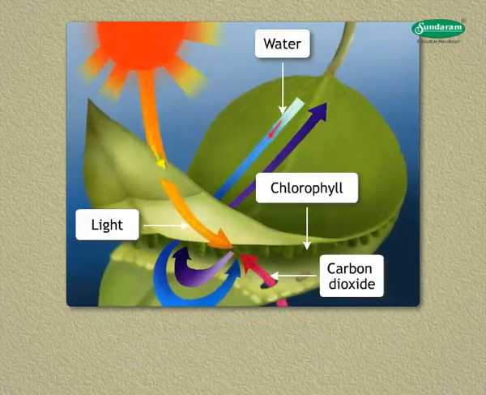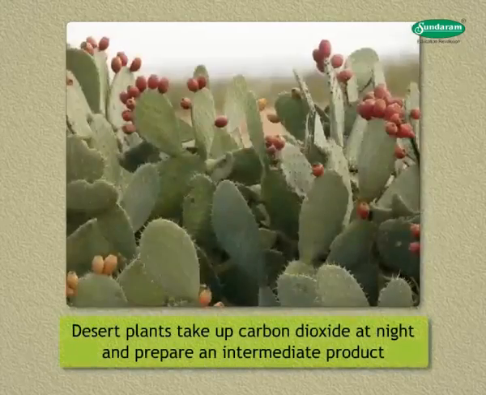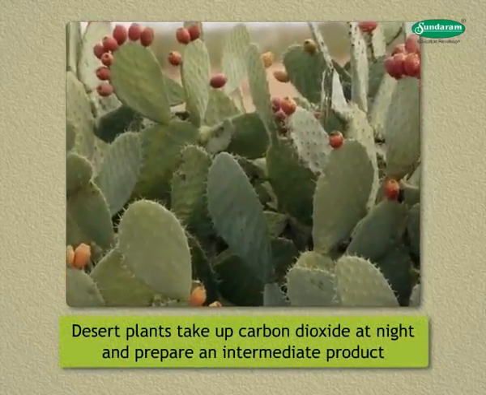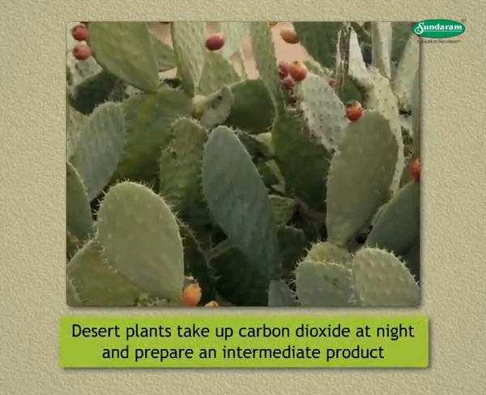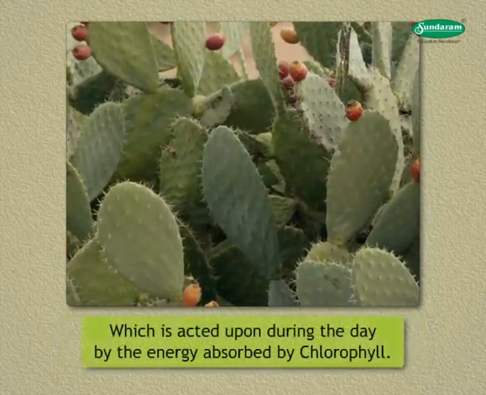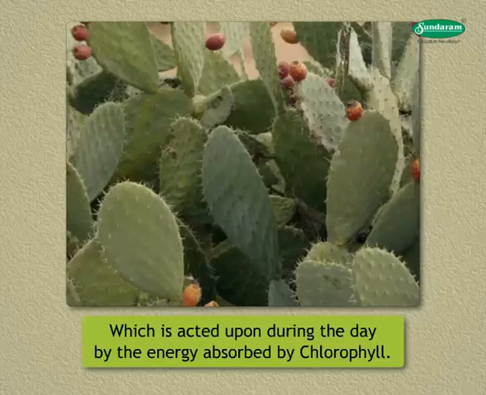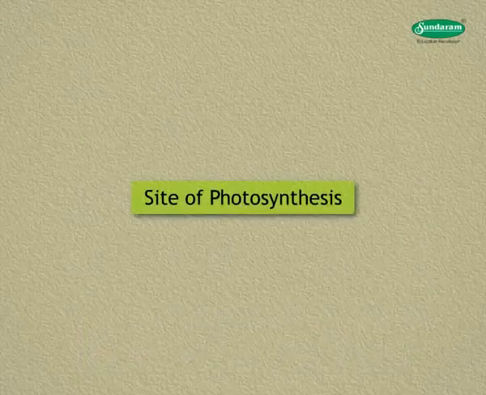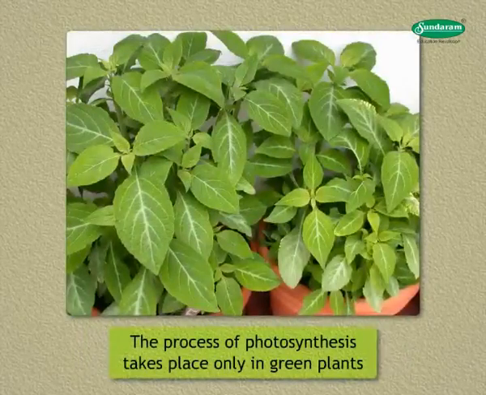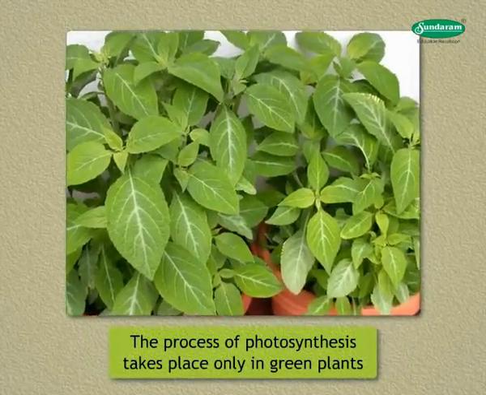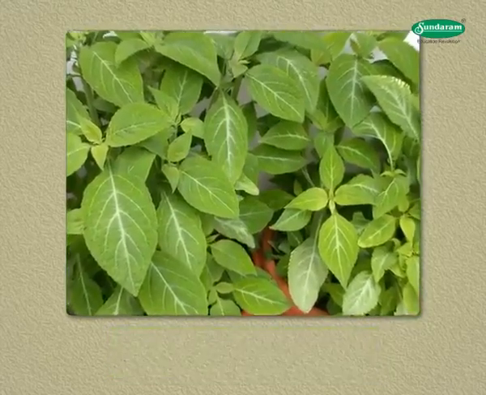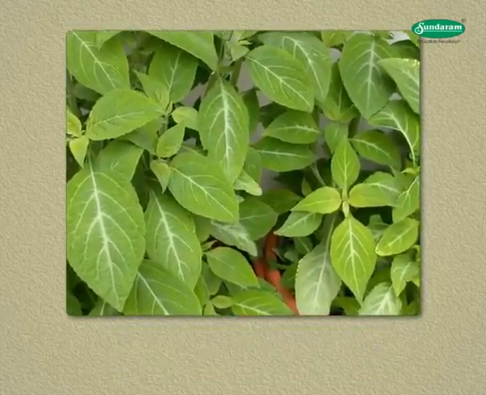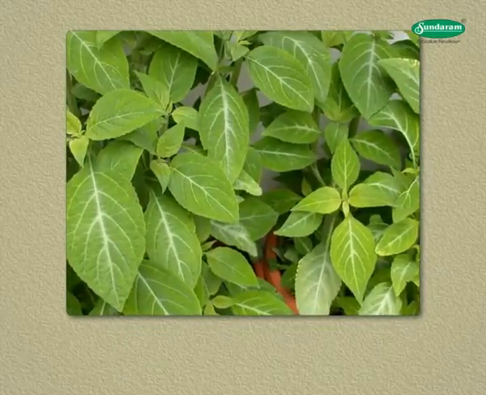The above steps may or may not take place one after another immediately. For example, desert plants take up carbon dioxide at night and prepare an intermediate product which is acted upon during the day by the energy absorbed by chlorophyll. What is the site of photosynthesis? The process of photosynthesis takes place only in green plants, mostly in the leaves, and to a lesser extent in green stems and floral parts.